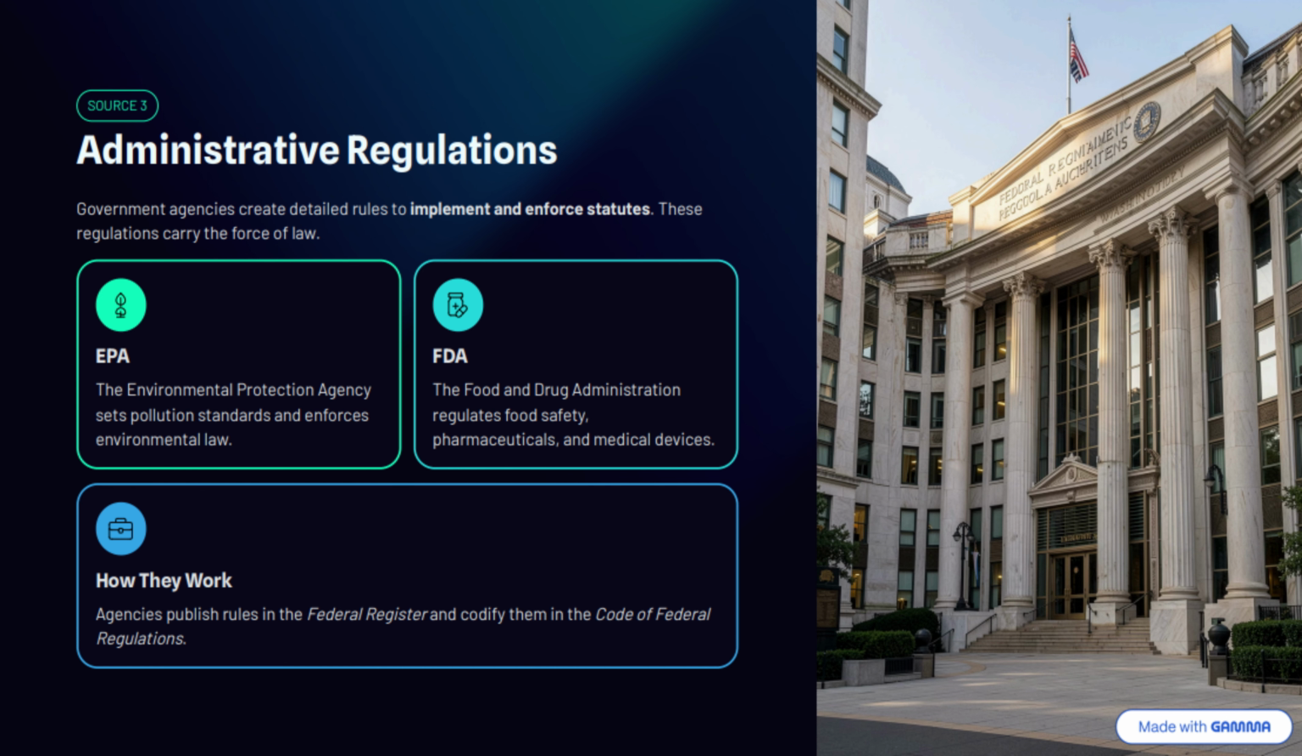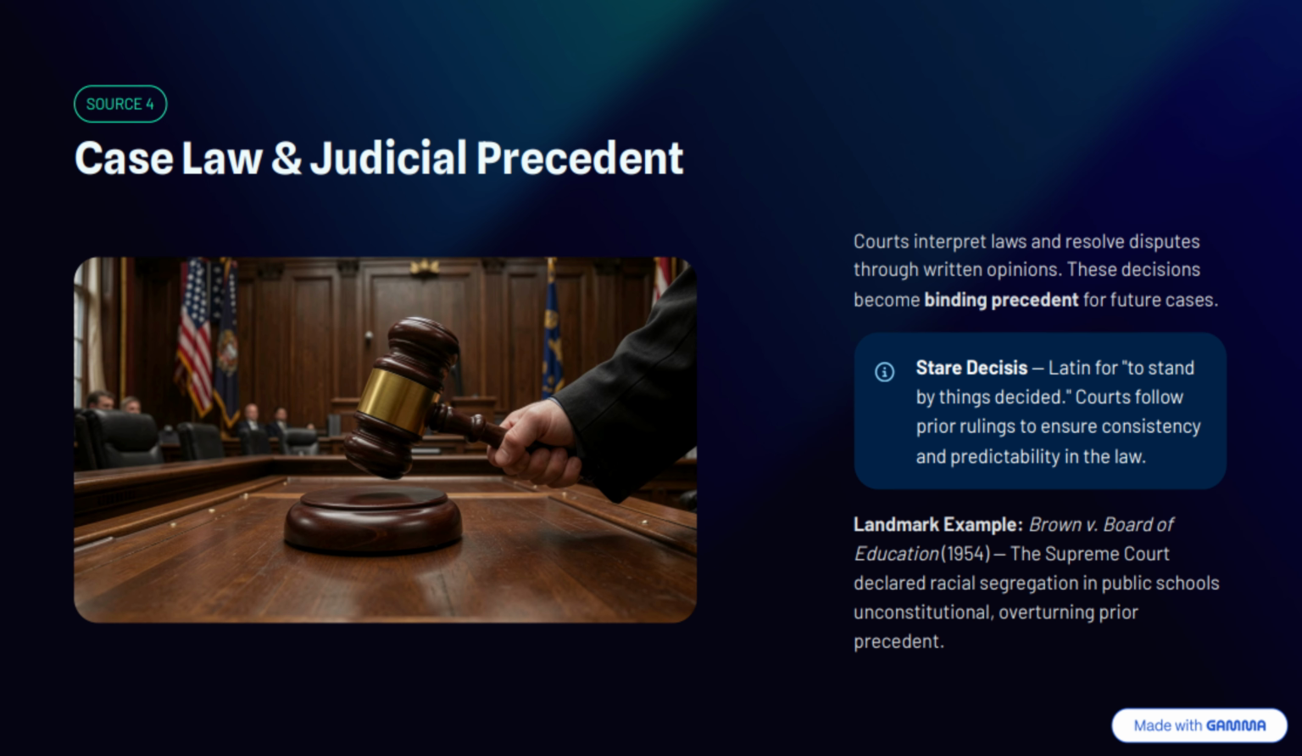The third source of law is administrative regulations. Government agencies are often given authority by Congress to create detailed rules. These agencies include the Environmental Protection Agency, the Food and Drug Administration, and the Internal Revenue Service. For example, Congress may pass a law concerning environmental protection, and then the Environmental Protection Agency creates regulations explaining exactly how that law should be implemented. These regulations carry the force of law and affect businesses and individuals every day.